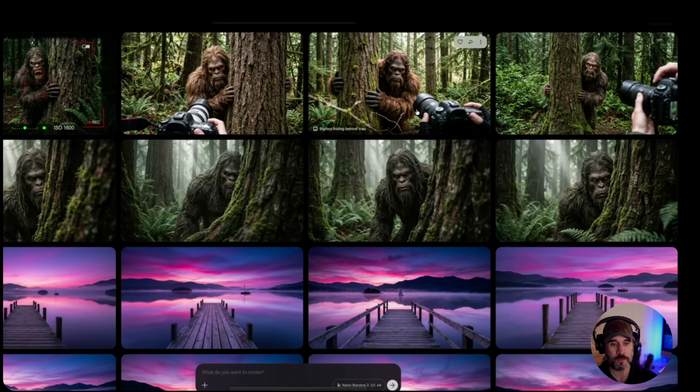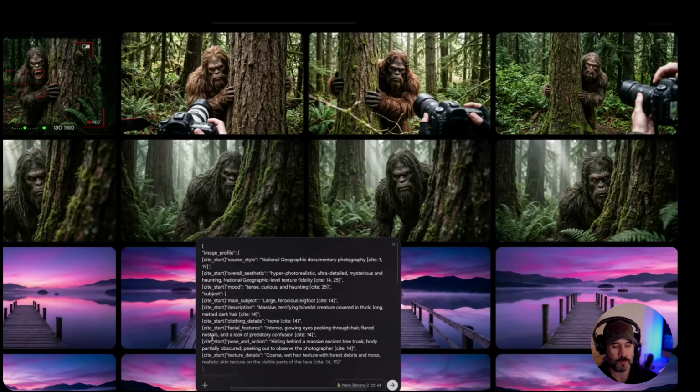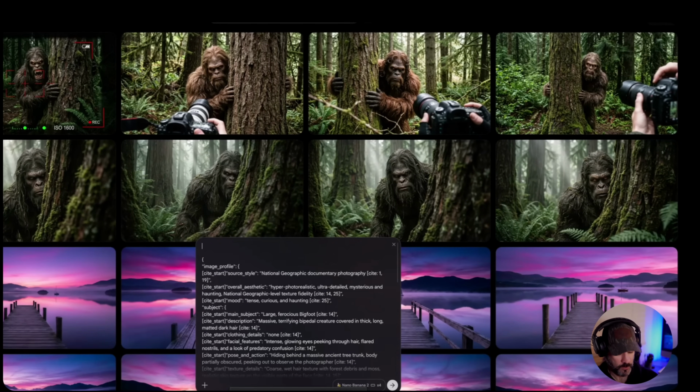So even if we wanted to take this image again, I'm going to repeat it, but I'm just going to go up to the very top, right above the entire prompt, and put: add a pink scarf to the Bigfoot with a colorful pom-pom on top. Let's see how this one looks.